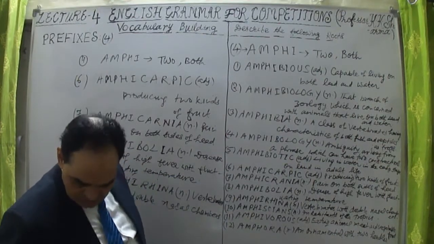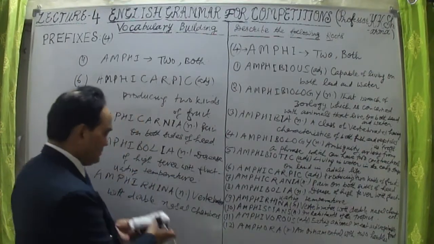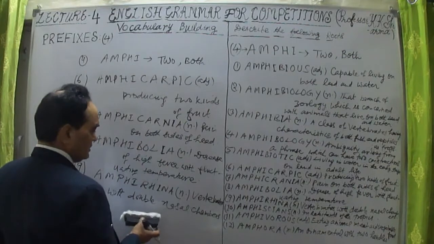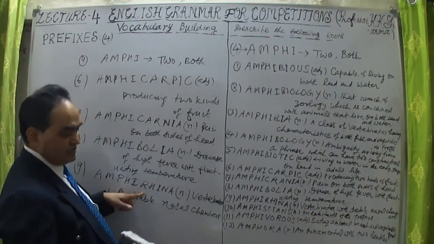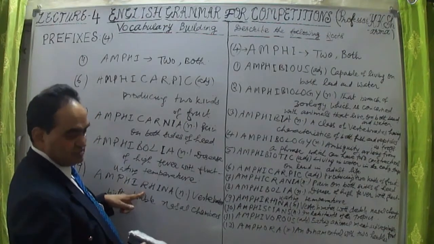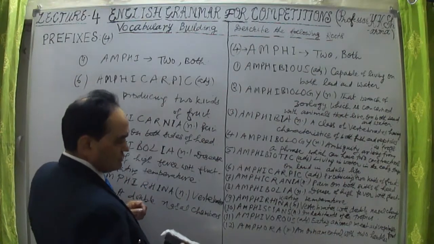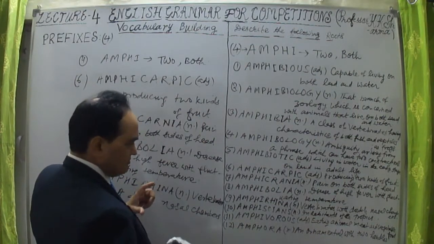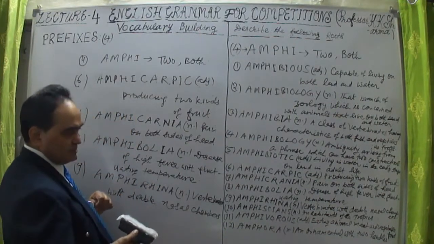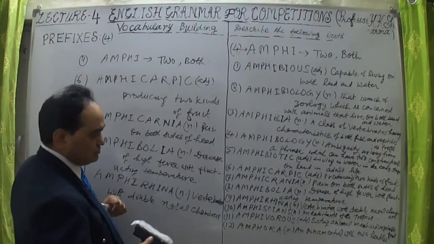Now the other three words which are left over, let me take them also. This is the ninth word, amphirhina, R-H-I-N-A. Amphi, both. Rhina means the branch of animals which are having double nasals. Amphibolia, the eighth word I have taken, is a disease of high fever with fluctuating temperature.